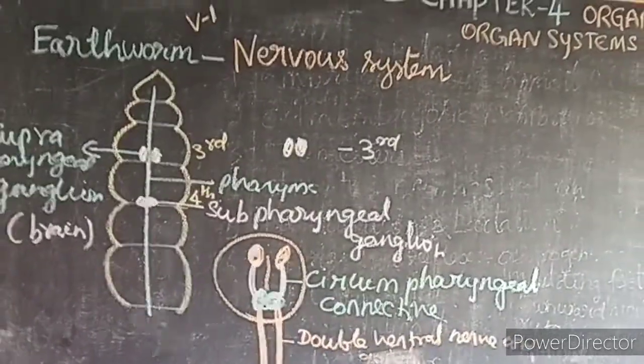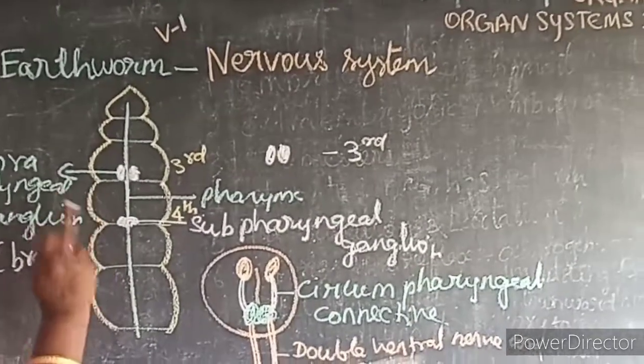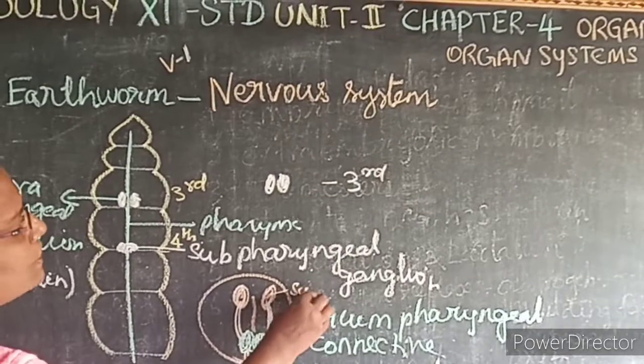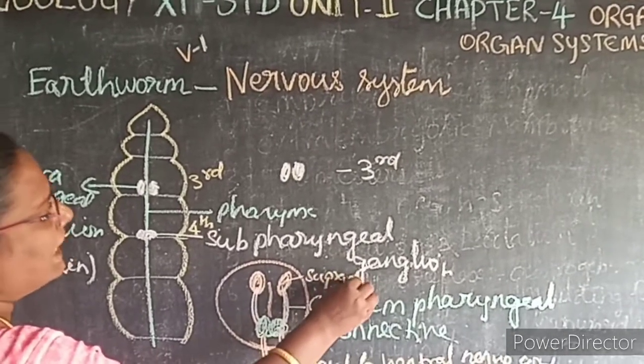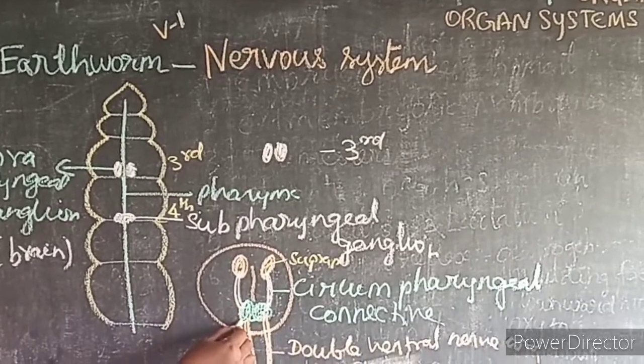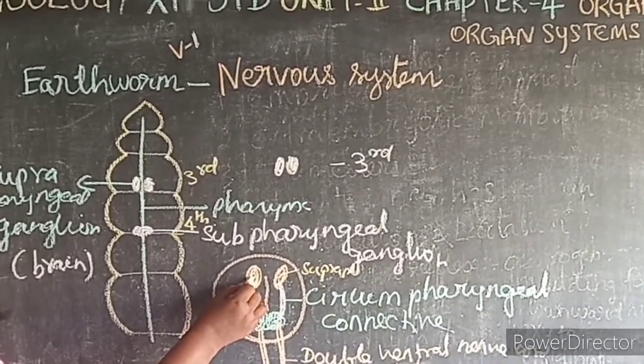See it once again. A bilobed mass of nervous tissue, that is known as what? Suprapharyngeal ganglion. Below the pharynx, that is known as what? Subpharyngeal ganglion. This suprapharyngeal ganglion acts as a brain.